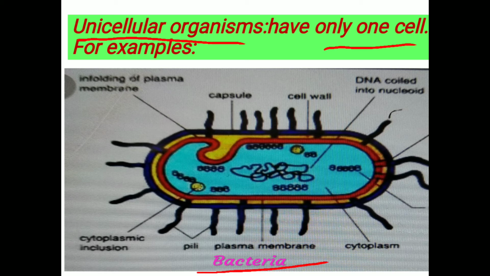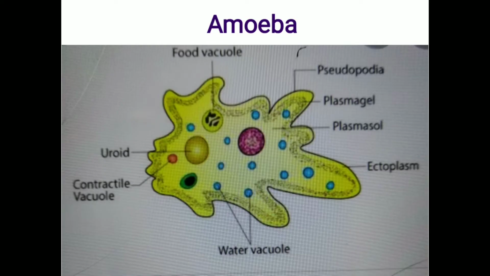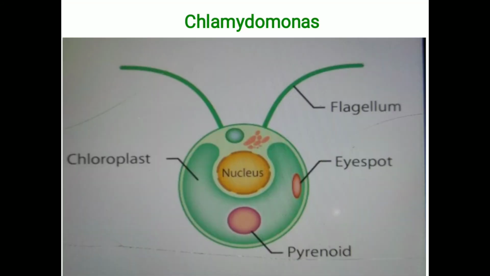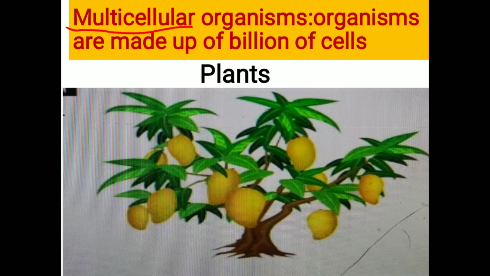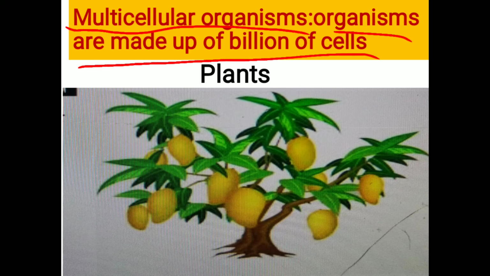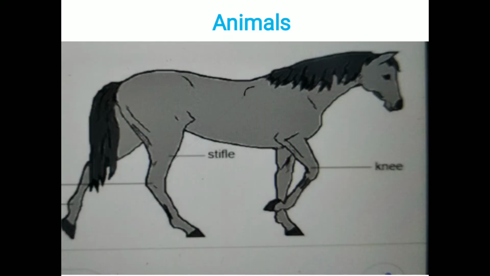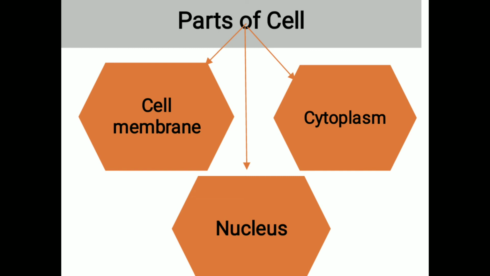Bacteria is a unicellular organism. Amoeba is also a unicellular organism. Paramecium is also a unicellular organism. And Chlamydomonas. Now, multicellular organisms are those organisms that are made of billions of cells, such as plants and animals.